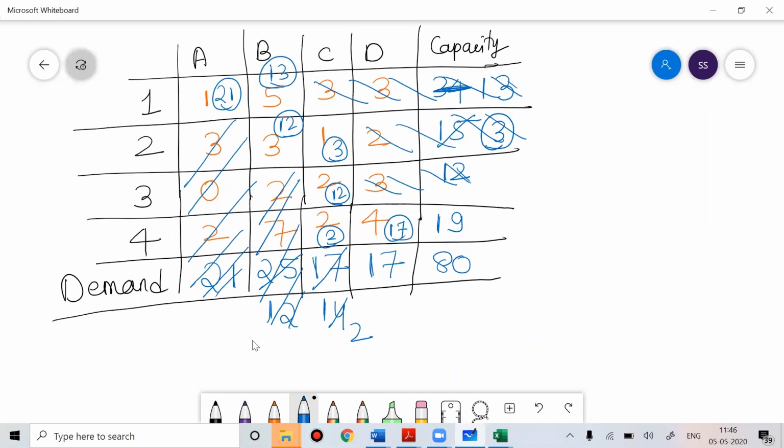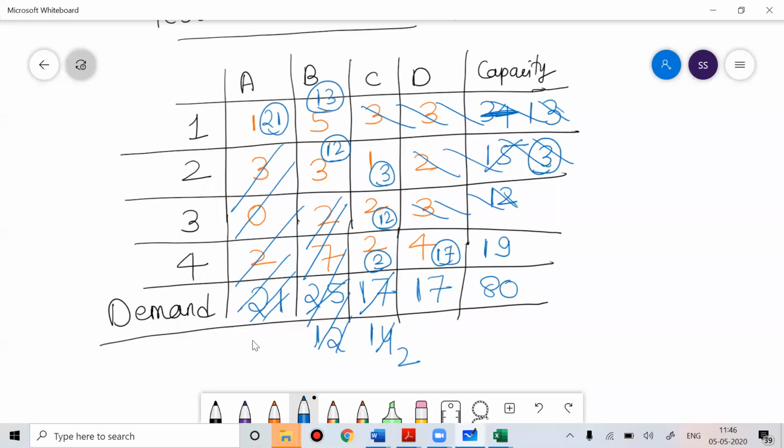Now by using northwest corner method, I'll get this value. Now I can find the total cost also. Based on the output I get in northwest corner method, I can find the total cost. Total cost you will get is around 221 rupees. Very good, Devika. Shruti, I think you made some mistake. Total cost you will get is 221.